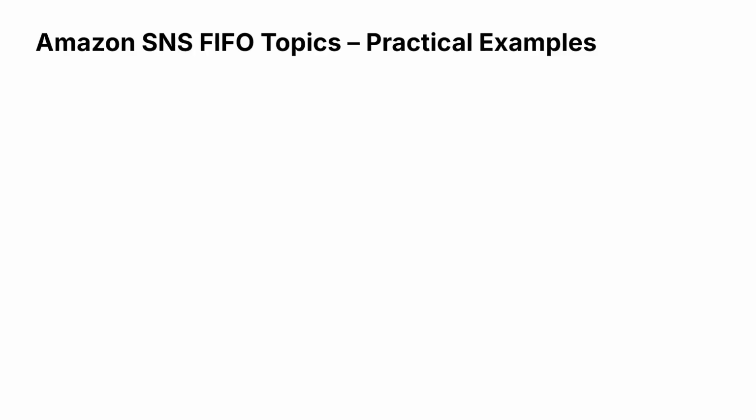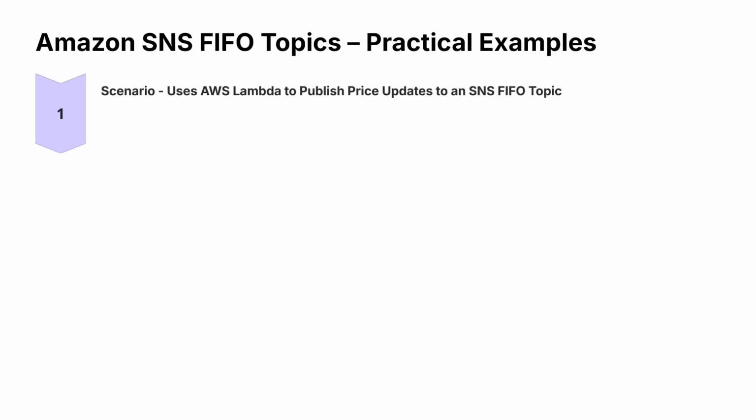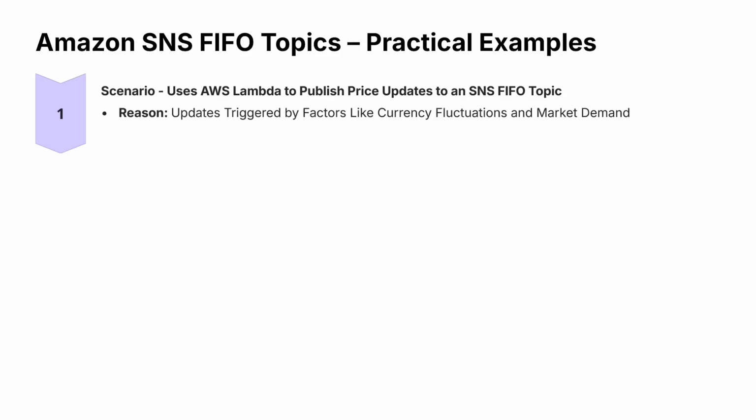Now let's discuss Amazon SNS FIFO topics practical examples. For example, if we have a price management application, we will be using AWS Lambda functions to publish price updates to the SNS FIFO topics whenever the price changes based on factors like currency fluctuations or market demands. In these cases, we will be updating the price using AWS Lambda functions, and will be notifying the customers using SMS or emails, for example, that the price has been updated. So, in this case, we will be connecting our AWS Lambda with Amazon SNS to further propagate the notification.